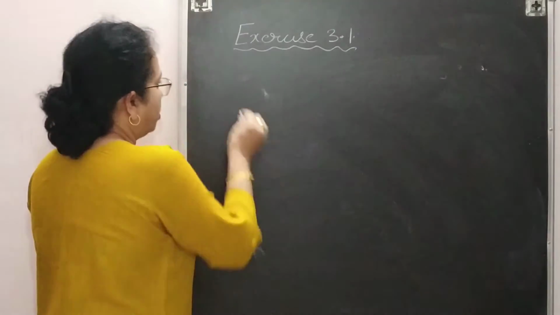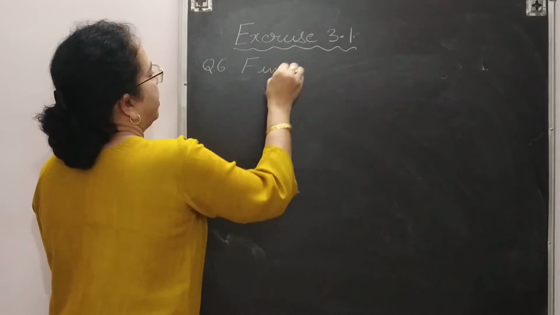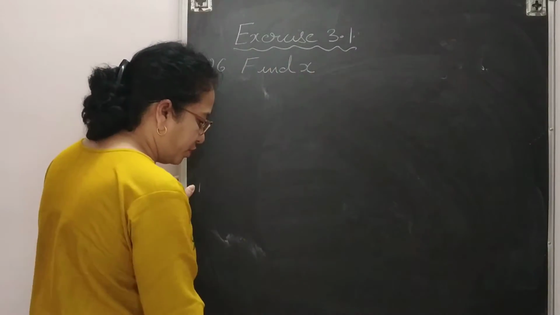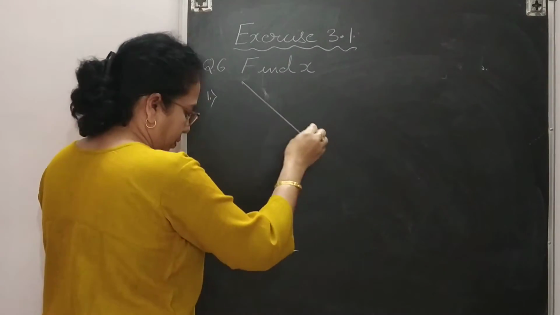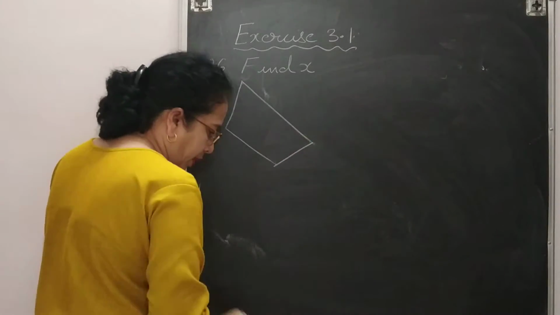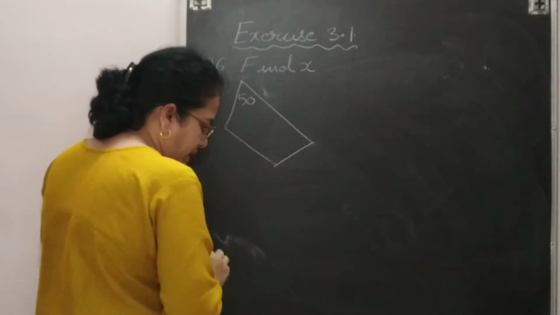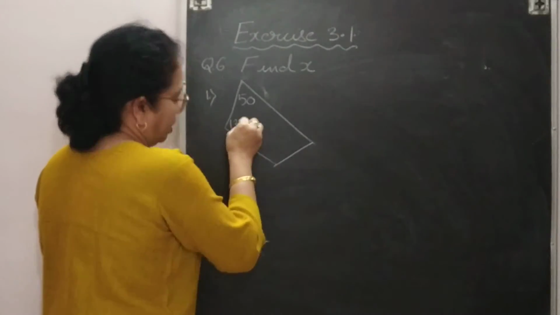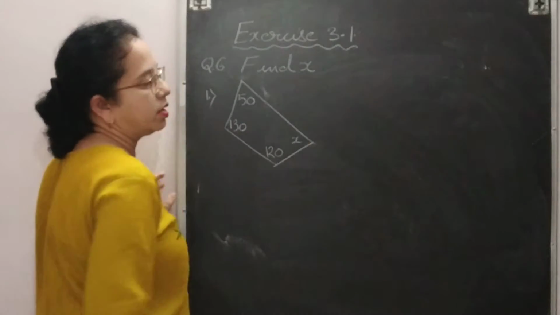So directly I am going to start with question number 6, where it is given find x. So the first figure for find x, this figure is given over there, and angles are given here 50 degree. The second one is 130 degree, and here it is 120 degree, and you need to find out x.